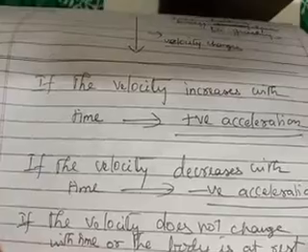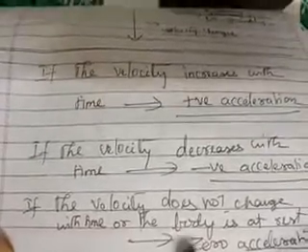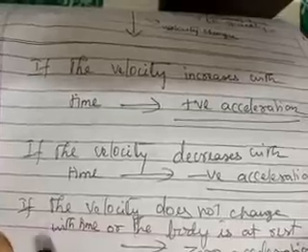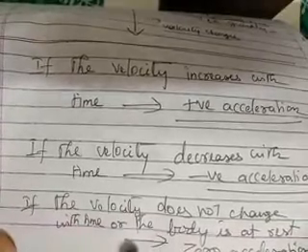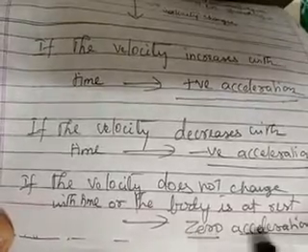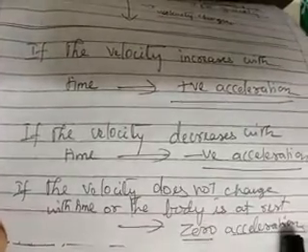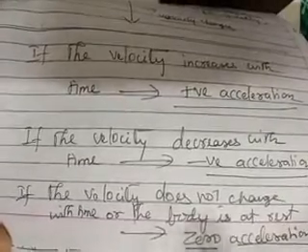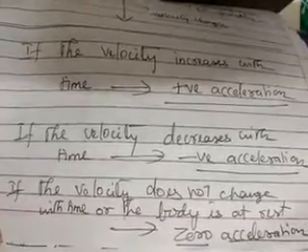Easy. Now, there is one more case which I am going to explain in detail with some examples later in this video. If the velocity does not change with time, or if the body is at rest, then the body is said to be at zero acceleration. This is something very interesting which I am going to give later. I am just giving some superficial points initially. Okay. Now let us proceed.